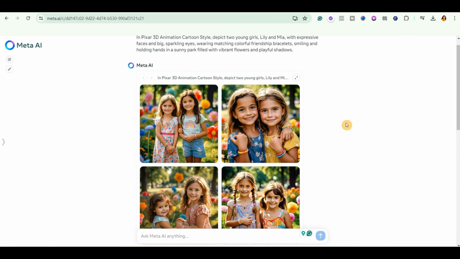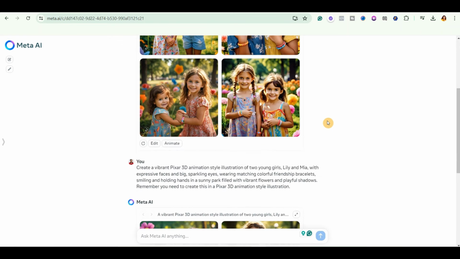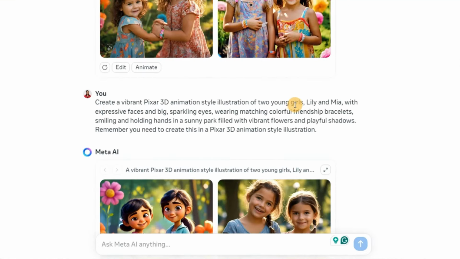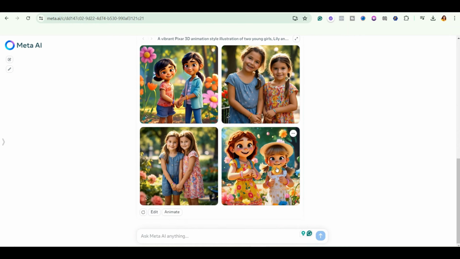So when I gave it this particular prompt, this is what it generated for us. And remember that we wanted it to be in Pixar 3D animation cartoon style. So what I did was that I now edited the prompt a little bit. I added this in front of the prompt. I said, create a vibrant Pixar 3D animation style illustration. So I added illustration and then it gave me this. At least I love this one and this one. It really gave me what I wanted.